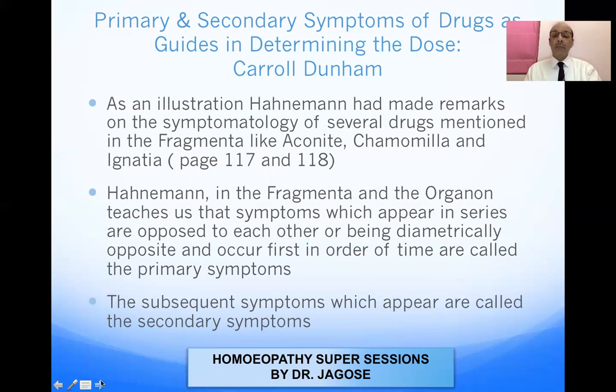So Hahnemann, in the Fragmenta de Viribus Medicamentorum Positivis, and the Organon, teaches us that symptoms which appear in series, opposed to each other or being diametrically opposite, and occur first in order of time, are called primary symptoms. So again, in the Fragmenta and in the Organon, Dr. Hahnemann writes that the primary symptoms are those which appear in the series and are opposed to each other. The subsequent symptoms which appear are known as the secondary symptoms.